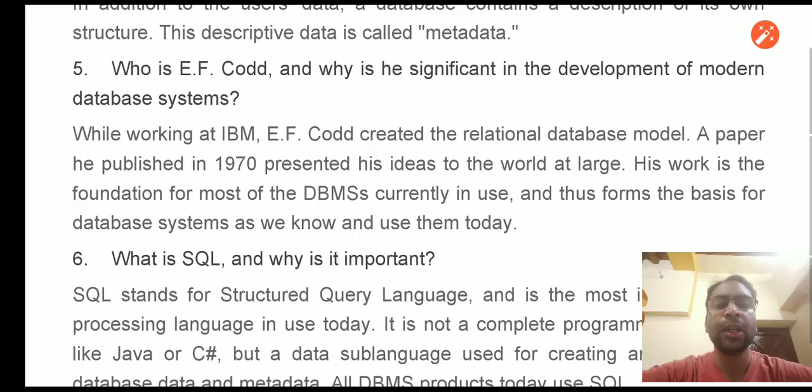He has given some important fundamental rules that are applied today to all the RDBMSs, and that is why those rules are known as Codd's rules, after his name.